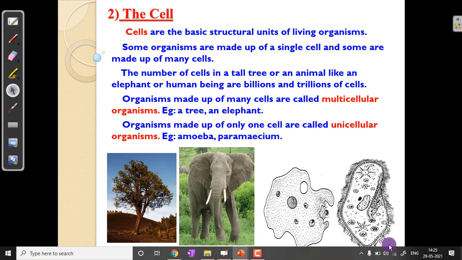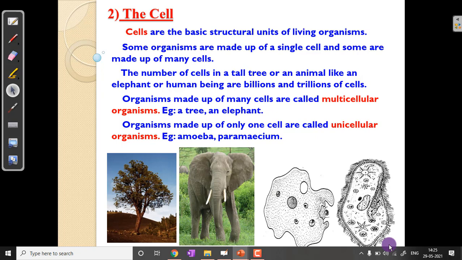You talk about bacteria, you talk about virus, they are made up of one single cell. You can imagine, we are made up of millions and billions of cells. But bacteria is made up of one single cell. The coronavirus is made up of one single cell. And you can imagine, this one single cell has stopped the entire world.